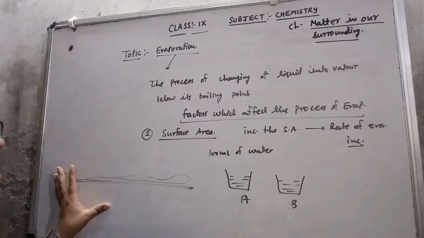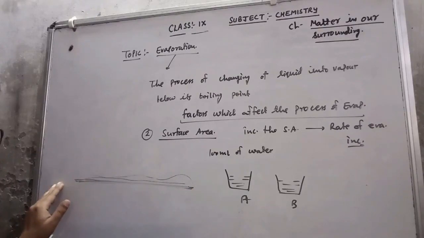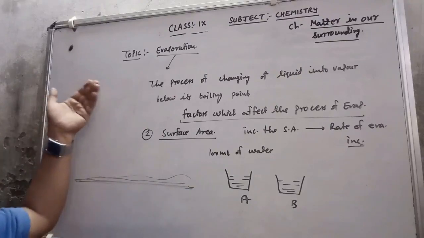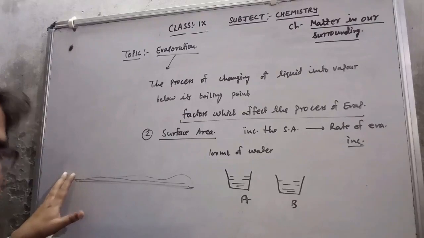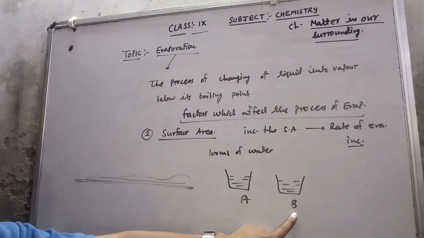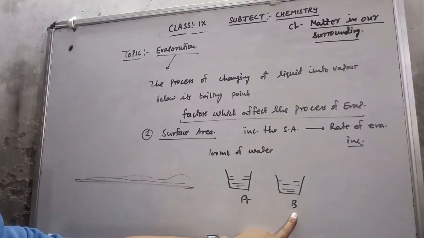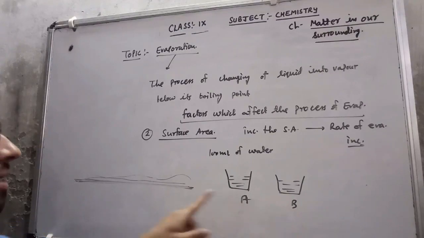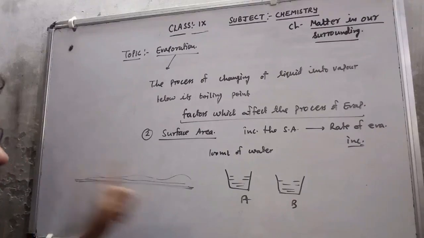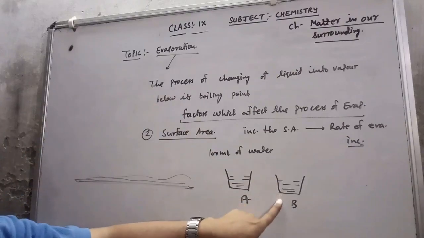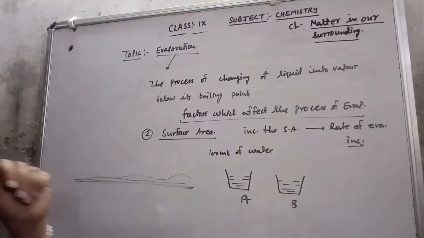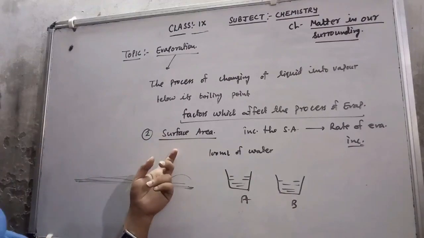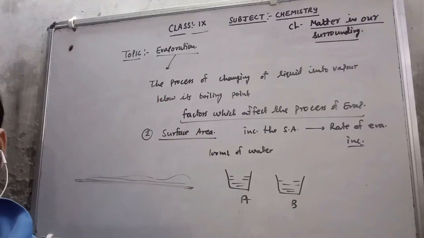After some time I will see that the water I spilled here has evaporated and finished from the surface easily, early in comparison to the water lying in container B. That means the surface area of the roof is high, which is why the same amount of water evaporates easily, whereas in this container the surface area is low, so it does not evaporate easily. So again we can say that by increasing the surface area, the rate of evaporation increases.